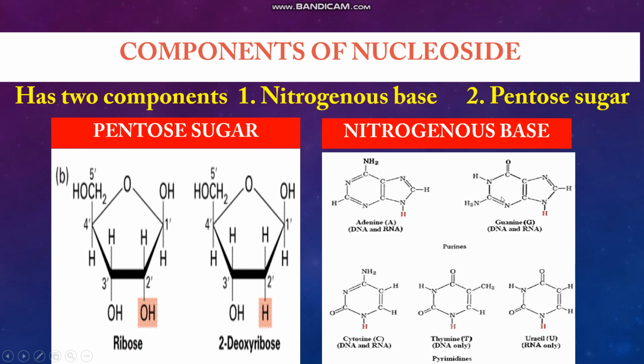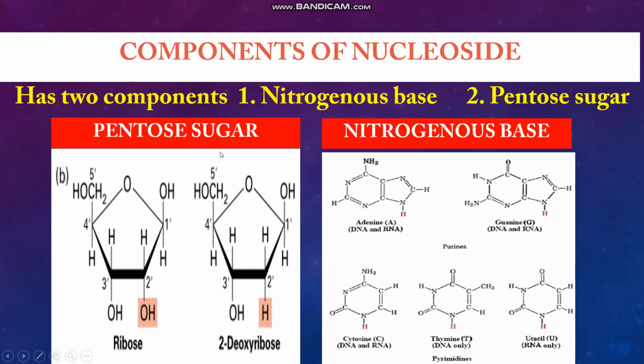Now what is the difference between the purine and the pyrimidine? Purines are dicyclic. Pyrimidines are monocyclic. In purines, you can see there are 4 nitrogens, whereas in pyrimidines you can see there are only 2 nitrogens. So these are the differences between the purines and the pyrimidines. In DNA, adenine, guanine, thymine and cytosine are present, whereas in RNA the thymine is replaced by uracil.